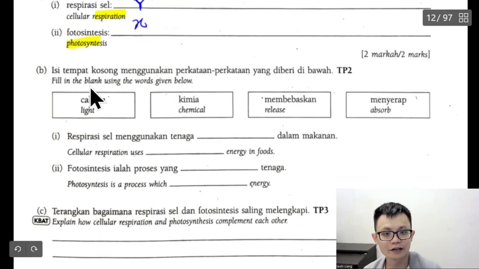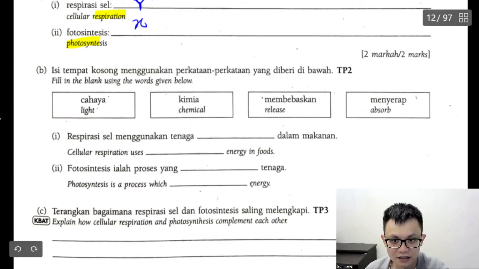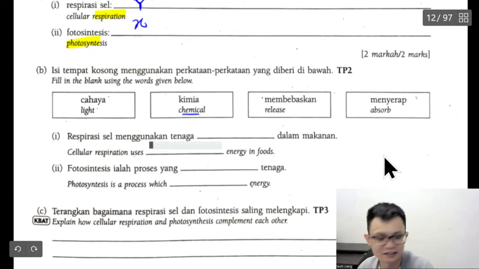B, fill in the blank using the words given. So for this one, cellular respiration uses chemical energy. I don't want to write, I want to type so that I got a beautiful handwriting so that you cannot see my personality. Because they say how you write a word can show personality. So chemical.